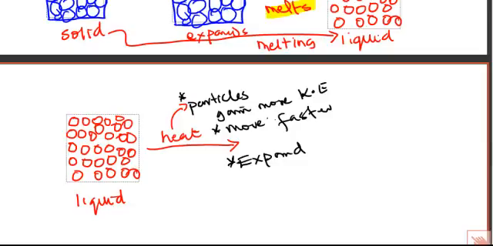So they form a gas at that point in time. So let's draw that when the particles start. Evaporation and boiling, they are very close to each other. So remember I said they gain energy, they move faster, then the liquid expands. At that point in time, they have to be moving around.